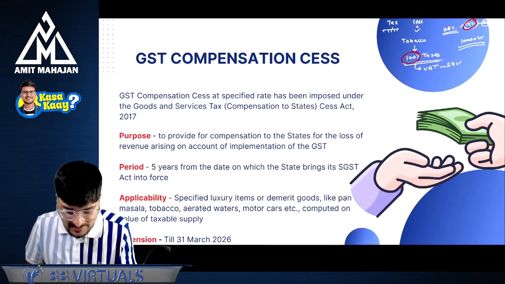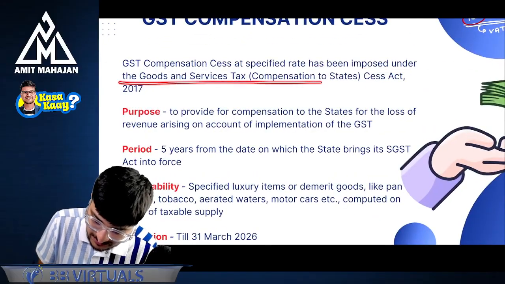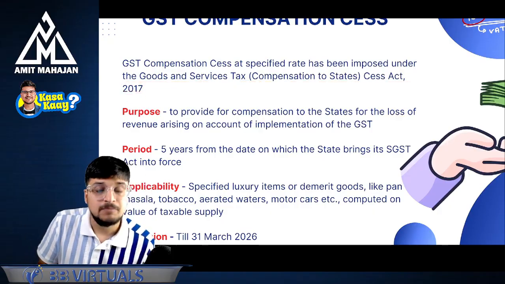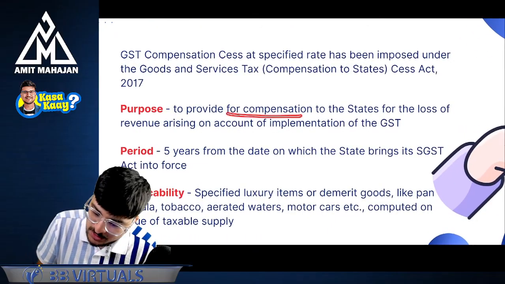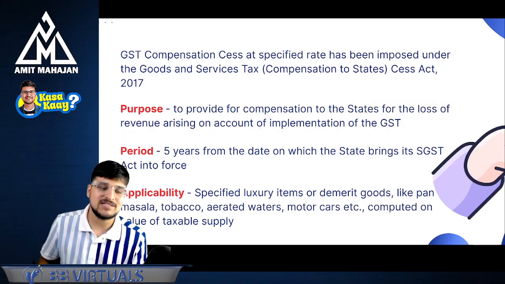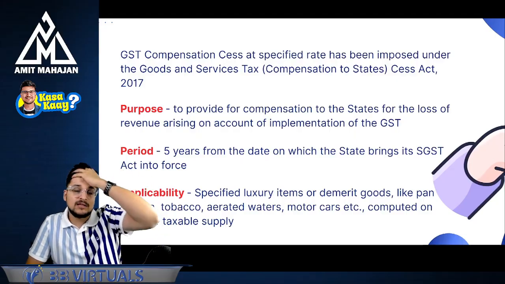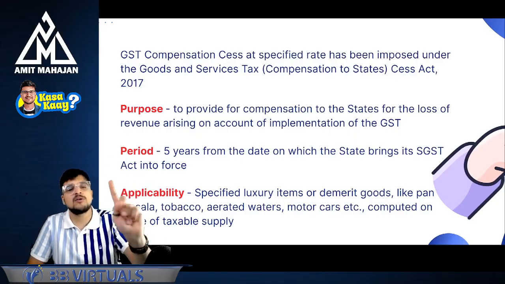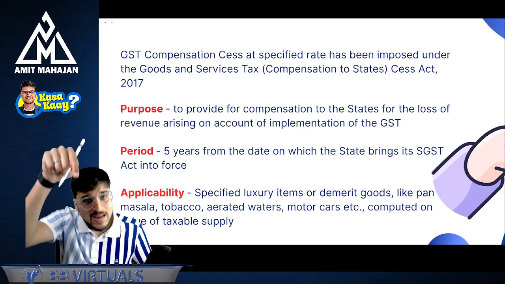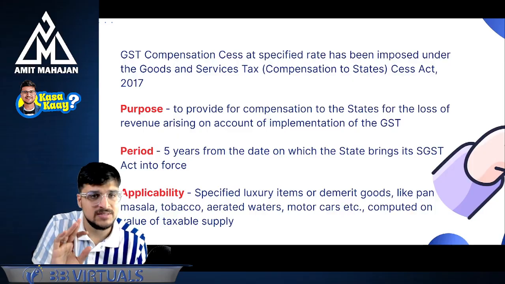Right? So please understand, GST compensation cess at specified rate has been imposed under this act, the Goods and Services Tax Compensation to States Cess Act 2017. The purpose is to provide for compensation to the states for the loss of revenue arising on account of implementation of GST. So, for how many years will we charge it? We charge the cess for a period of 5 years from the introduction of the SGST Act. From the date on which we introduced the SGST Act, from that day, 5 years should be applicable. For 5 years, we will charge GST compensation.